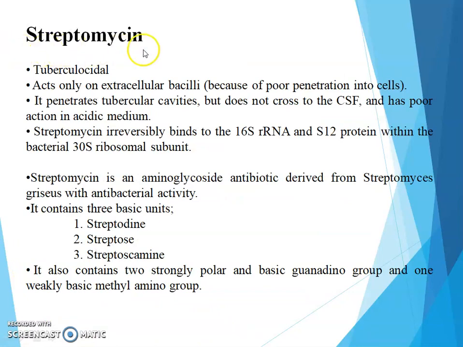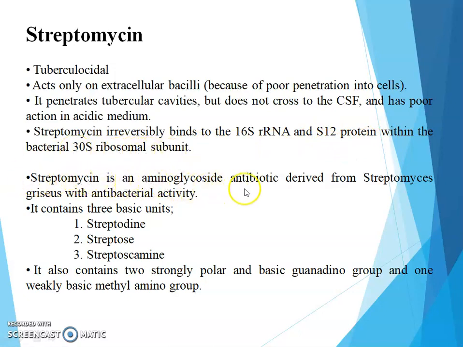Next drug is streptomycin. This shows tuberculocidal activity. It acts only on extracellular bacilli because of poor penetration into cell. It penetrates tubercular cavities but does not cross the CSF and has poor action in acidic medium. Streptomycin irreversibly binds to 16S RNA and S12 protein within the bacterial 30S ribosomal subunit.